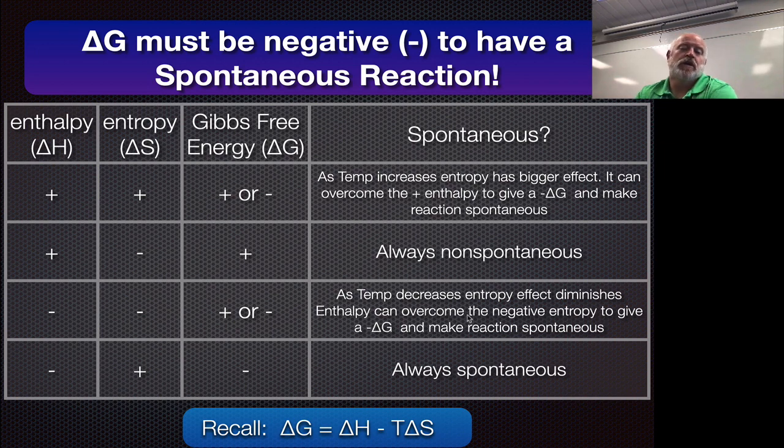All right? Now, ultimately, if you actually had the numerical values to plug in here, you're fine. But this slide is really good for us conceptually because in terms of looking at your data, you know quickly by their sign whether or not something's going to be spontaneous, and whether or not you want to warm it up or cool it down to make it spontaneous. In the world of chemistry, sometimes we cool things down because we want the reactions to slow down and stop. Sometimes we warm them up to slow them down or stop them, or vice versa. It can go either way.